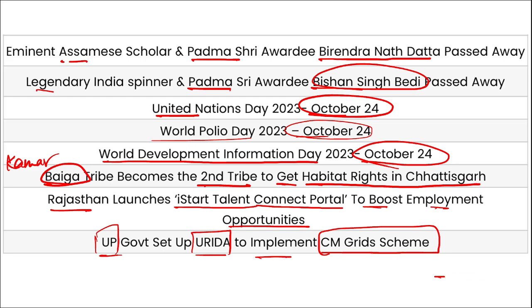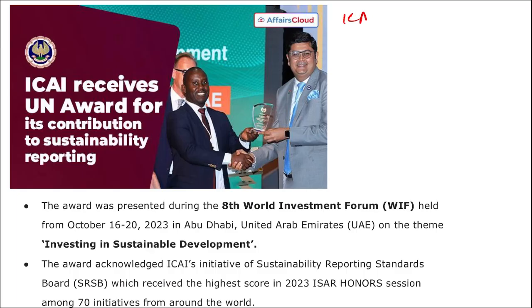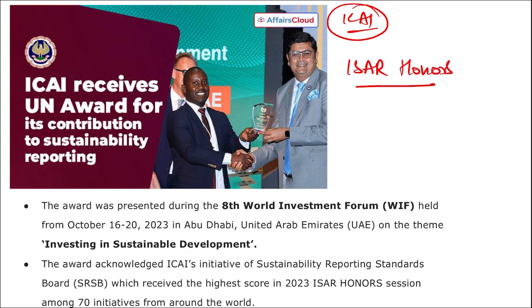Now it's time to move to our revision current affairs. Next is ICAI, that is Institute of Chartered Accountants of India, has been awarded with ISAR honors. What is this ISAR honors?